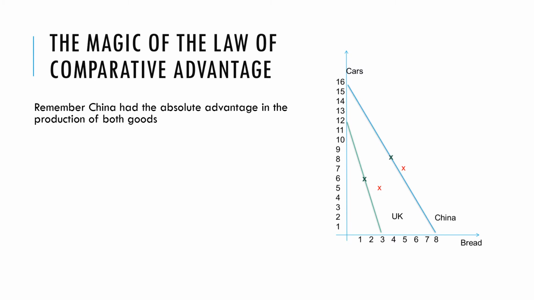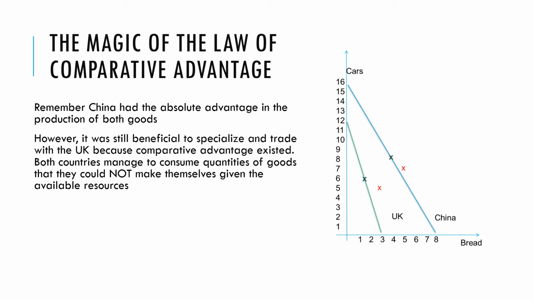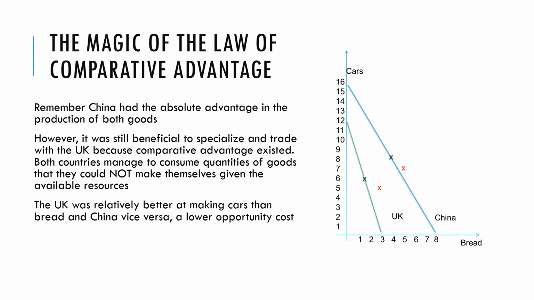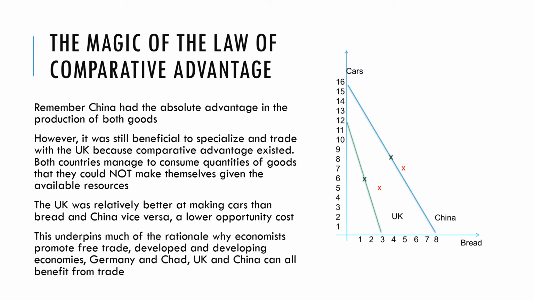So, some morals. China had the absolute advantage in the production of both cars and bread. However, it was still beneficial to specialise in trade with the UK because comparative advantage existed. Both countries managed to consume quantities of goods that they could not make themselves given the available resources. The UK was relatively better at making cars than bread, and China was relatively better at making bread than cars. Both of them possessed a lower opportunity cost. So this underpins much of the rationale why economists promote free trade.